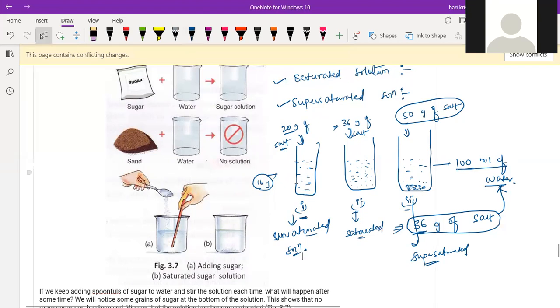In the first case, the amount of solute is less than the required quantity in the given solvent. Listen carefully, everyone.